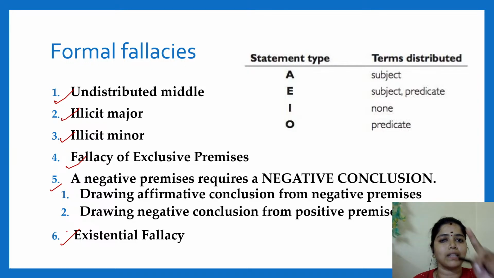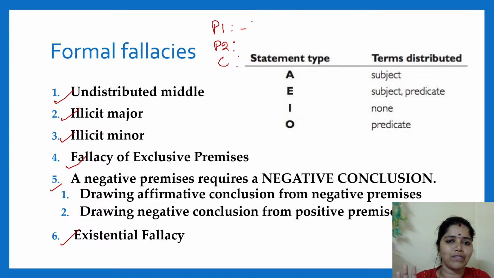Again, one more for fallacy. Fallacy is nothing but an error, that too with a structure. Structure is nothing but what? P1, P2, conclusion. This is the structure in which all the terms have to be placed in the correct place. Major should be in the major premise. Middle should be in both the premises. Minor should be in the minor premise. This is basic.